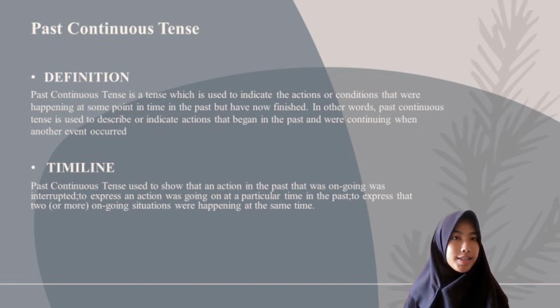Timeline: past continuous tense. Past continuous tense is used to show that an action in the past that was ongoing was interrupted, to express an action was going on at a particular time in the past, and to express that two or more ongoing situations were happening at the same time.